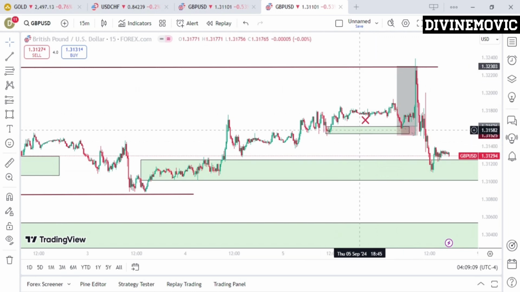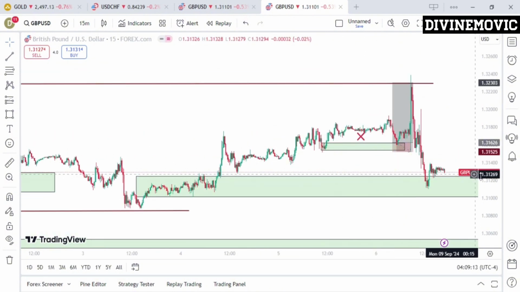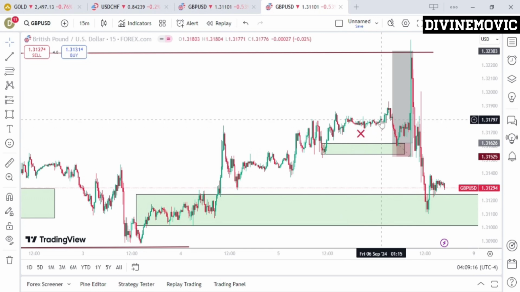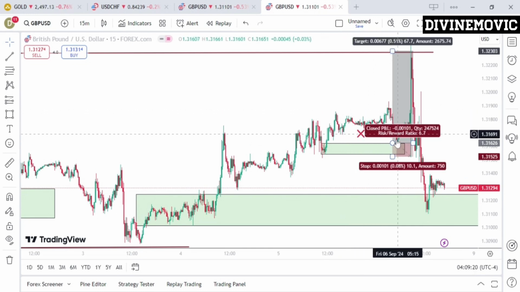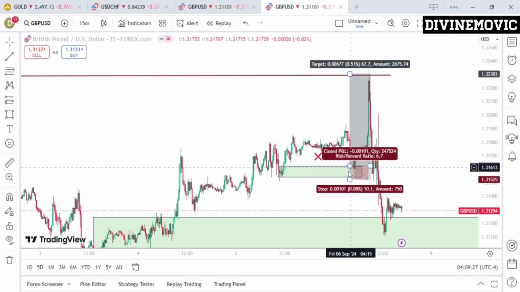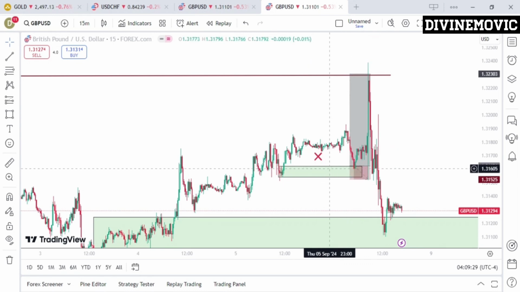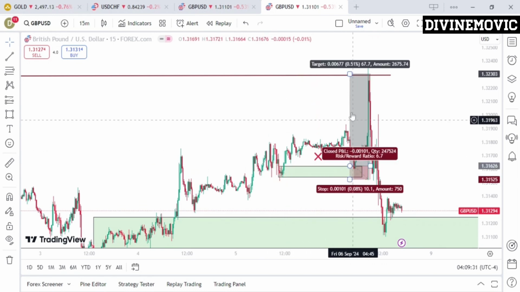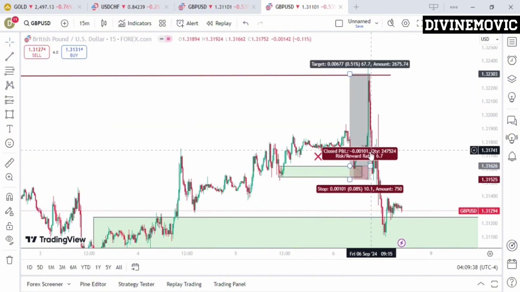And did this point meet my criteria? Yes, it does. Why? Because there was a demand zone and there was also liquidity below this point here, and I felt like this move was basically to sweep the liquidity, then proceed to the higher time frame liquidity, right? So basically, this was the whole bias behind my entry, by simply moving from this point to get this liquidity at this point here. And you can see the news caused a spike that took me out and then went ahead to hit the liquidity that I was expecting price to take.